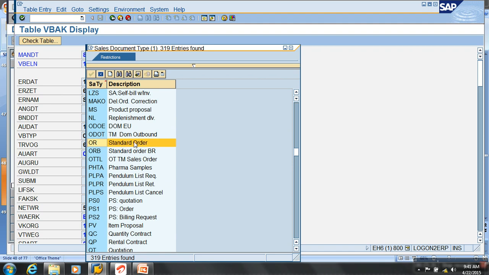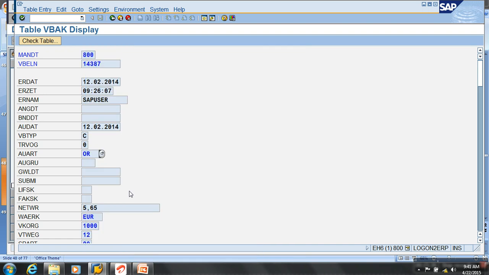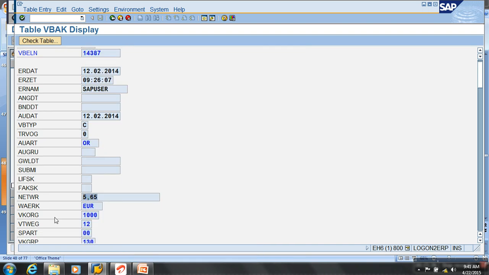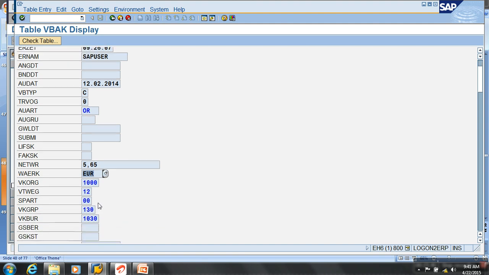It's an order, but within orders there are a lot of types: consignment order, standard order. What is it? It's a standard order. And what is the value of this order? 5.65. In what currency? Euros. And which sales organization was it done in? 1000, 12, 00, 130. You remember sales office, sales group, all this.